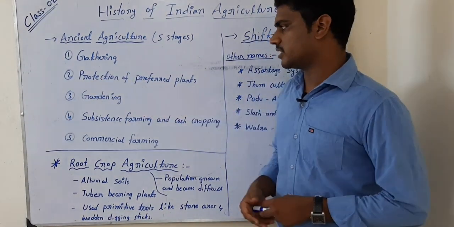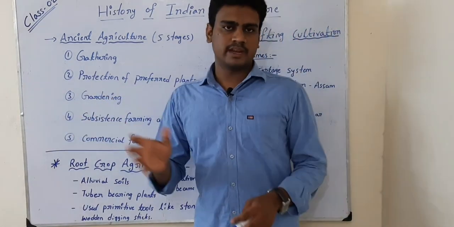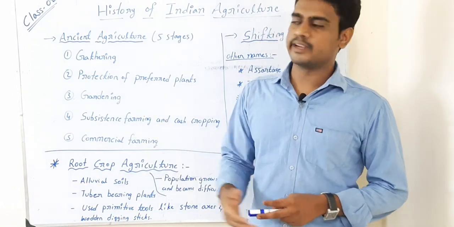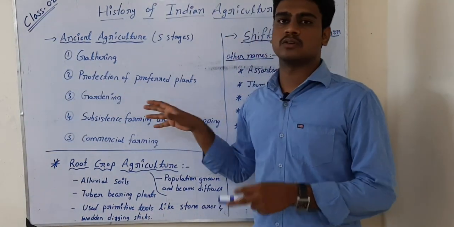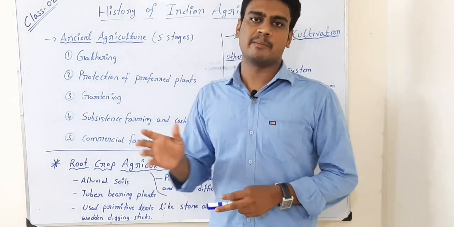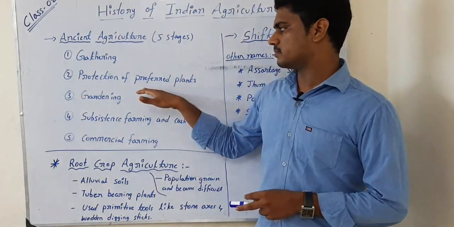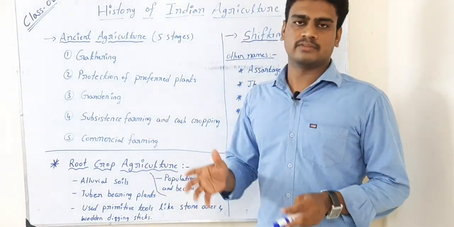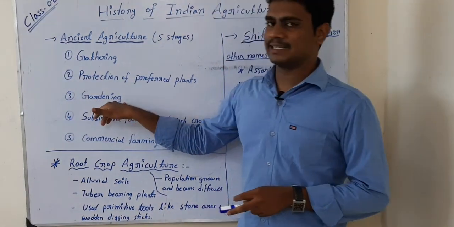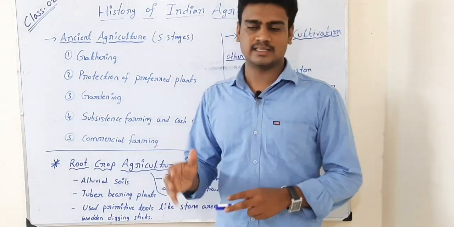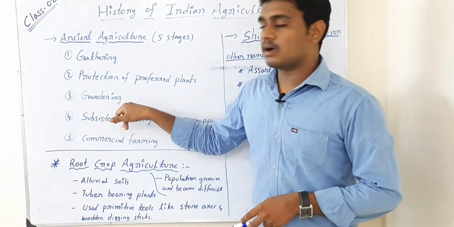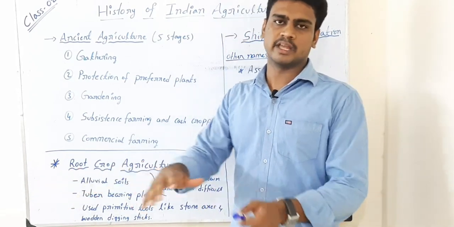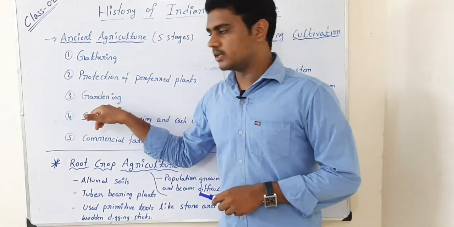Then the next one is protection of preferred plants. When men came to know these are the plants which are very helpful, that we can feed on them, then he started protecting those plants. That means he started giving importance to them from then. As days passed by, when he came to know certain plants which are very helpful for feeding, he started gardening. That means he started multiplying the plants in a particular land area. That's called gardening, by giving irrigation. You can assume that wherever river banks are there, near the rivers, they started growing the plants.